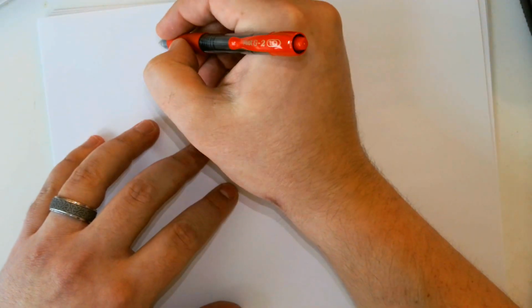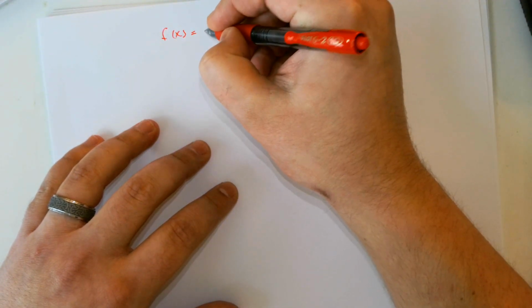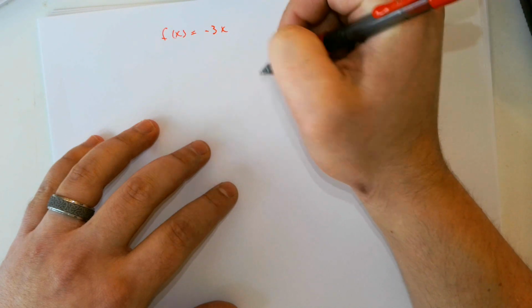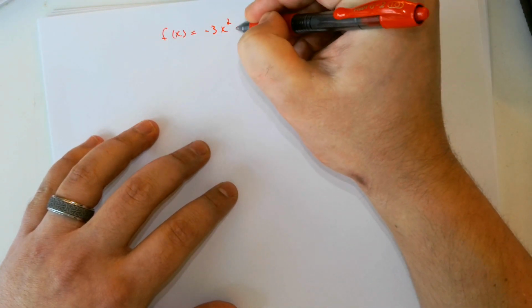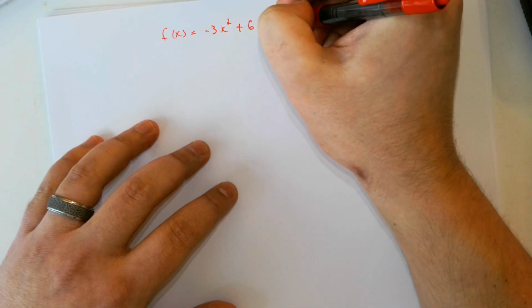Let me just run through another example. You can log off now if you feel like you got it. F of x equals, I don't know, negative 3x squared plus 6x minus 7.